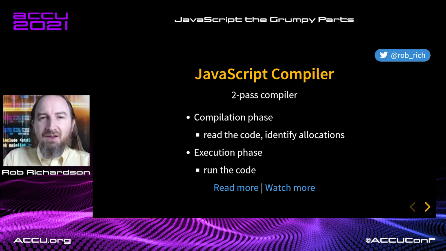Now, this is definitely an oversimplification because modern JavaScript compilers do all kinds of things about compiling quickly and then compiling more deeply once we have more context around it, and maybe not compiling paths until they're needed so that we can just drop unused code. There's a lot that goes into modern JavaScript compilers. But what's really cool is they still kind of work in this two-phase mechanism. First, it'll go look for all the variables to declare.